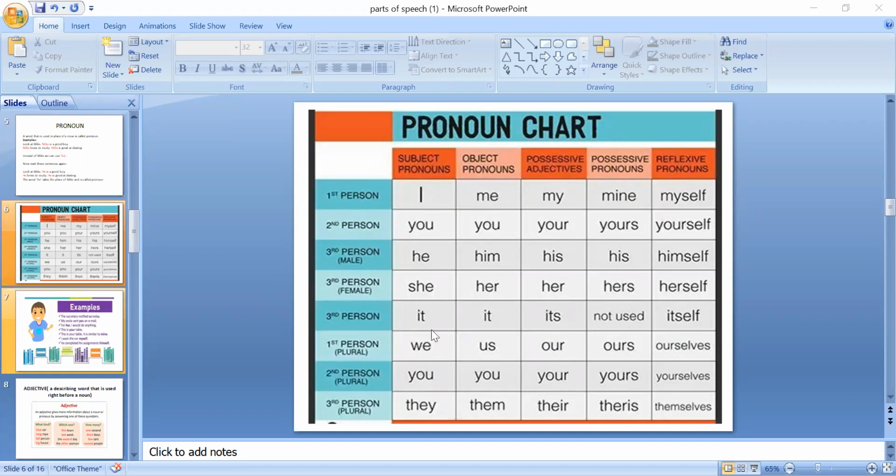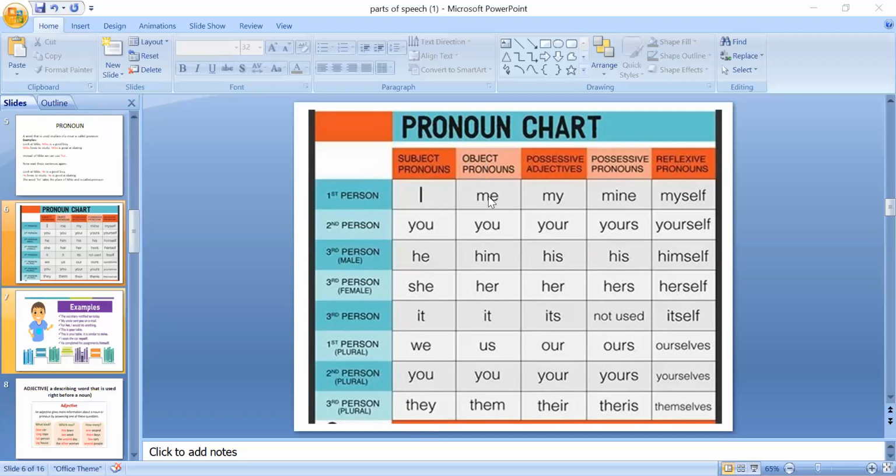As you know, I and we are first person pronouns, clear? These are the pronouns which are used in the beginning of the sentence. Look at the first column. These pronouns, I, you, he, she, it, we, you, they, are used in the beginning of the sentence. Clear?